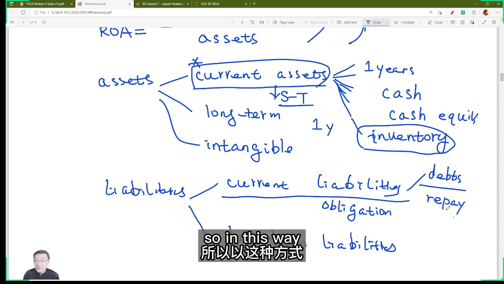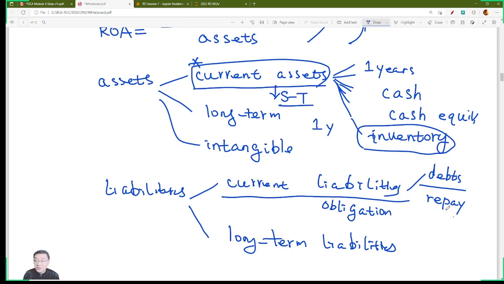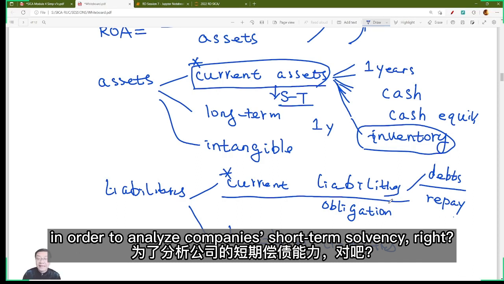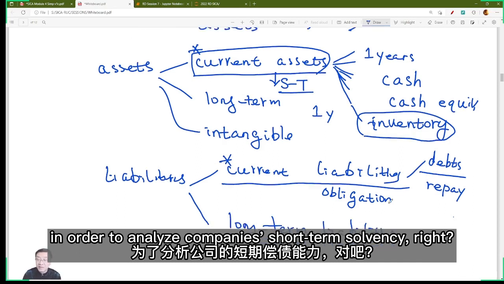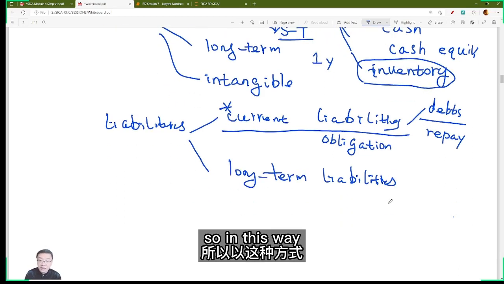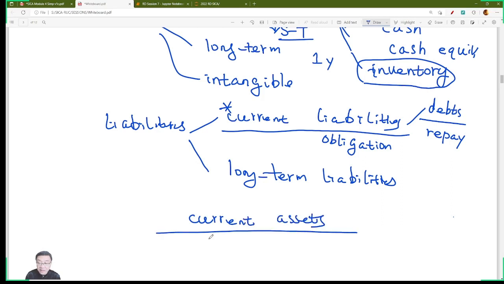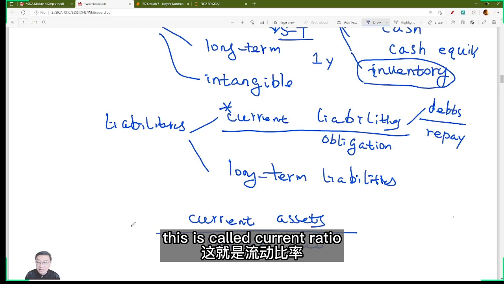So in this way, comparing current assets with current liabilities is very meaningful in order to analyze companies' short-term solvency, right? So we use current assets divided by current liabilities. This is called the current ratio.